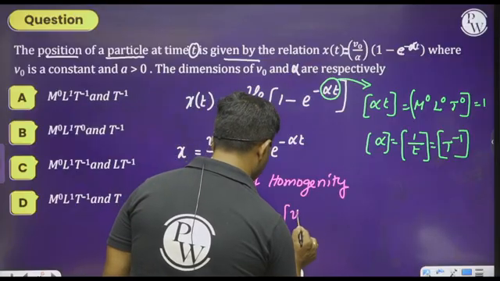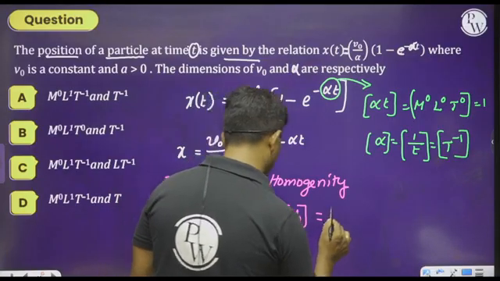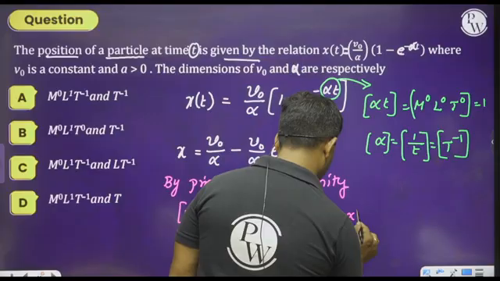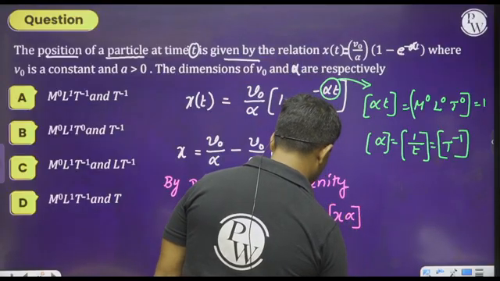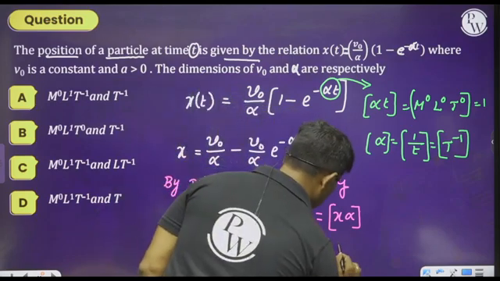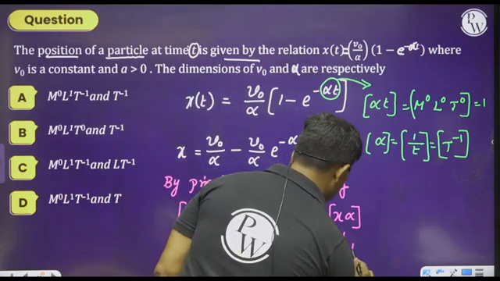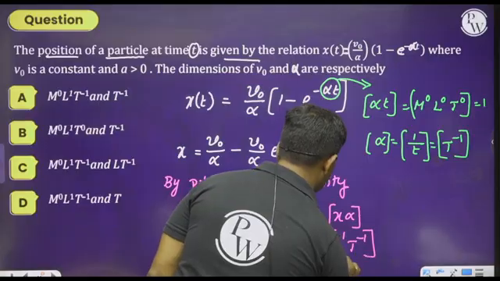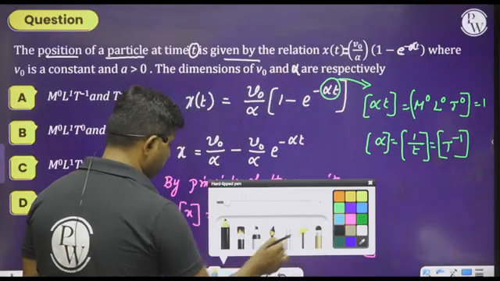Therefore, dimensions of V0 become equal to the product of x into alpha. So what is the x here? Position, so we can go with L to the power of 1, and alpha is T to the power of minus 1.